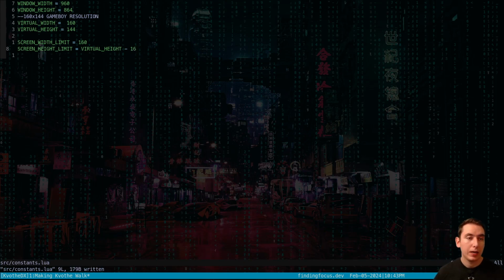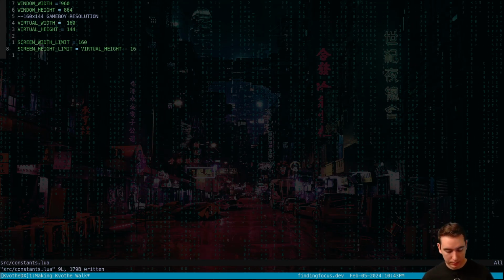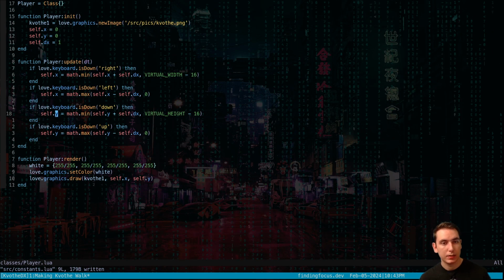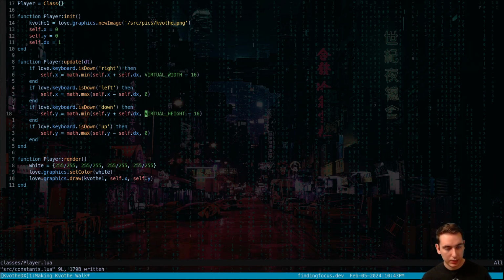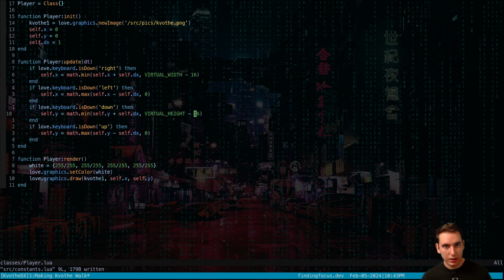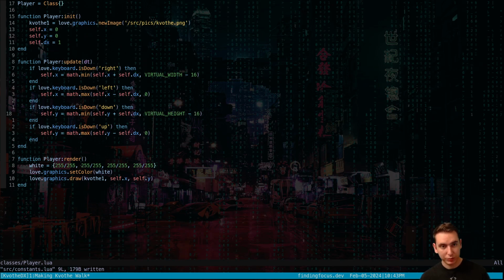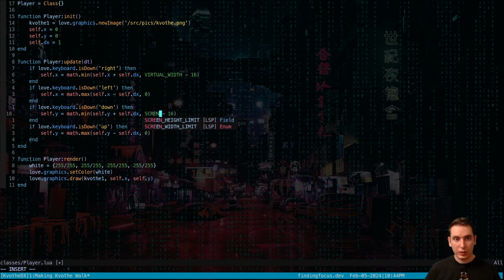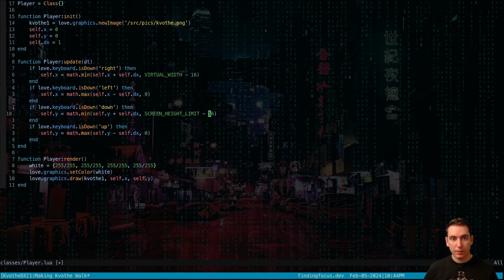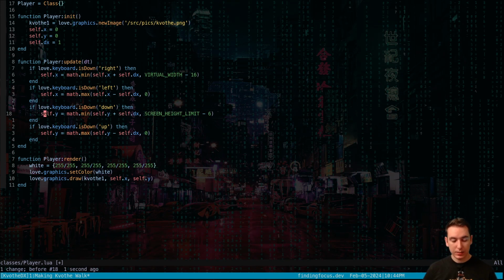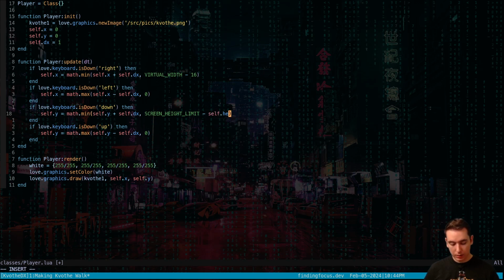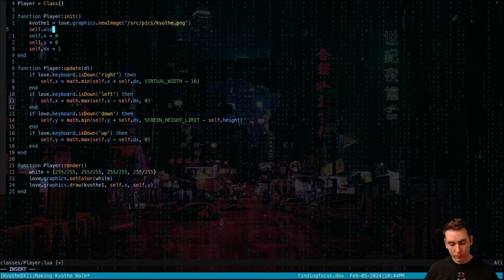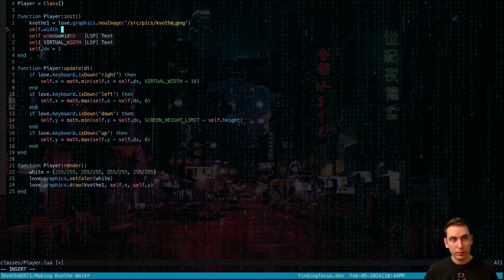So now if we set this to a screen height limit in our player class, instead of a virtual height minus 16, and actually we need the minus 16 for our player, and what we can do to be more verbose about that is screen height limit minus a self.height. So, and we'll give us a self.width and height of 16.